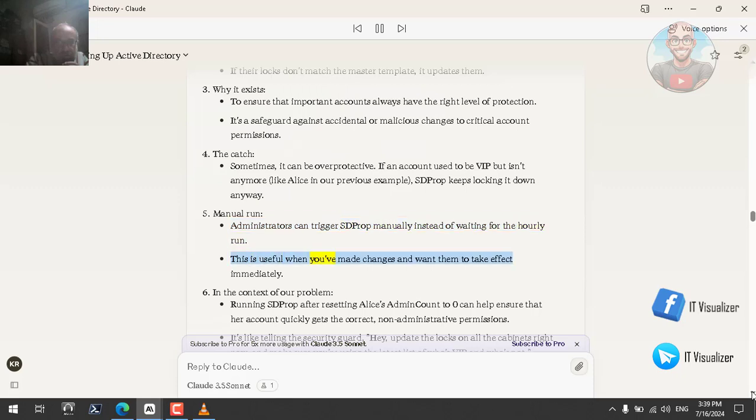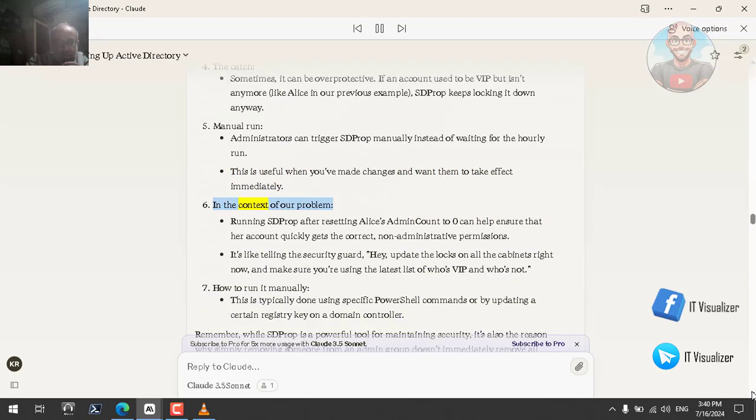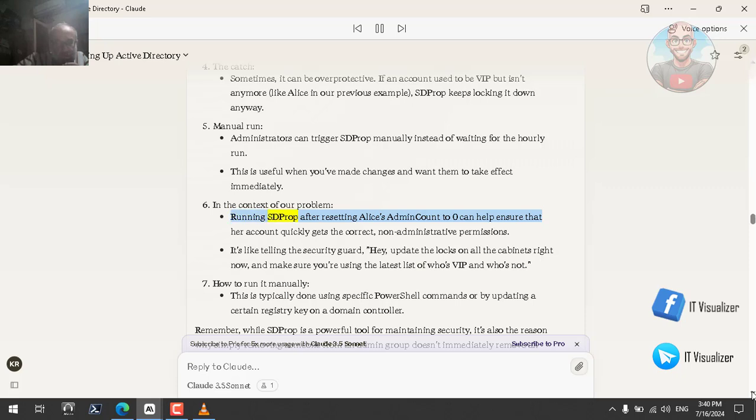This is useful when you've made changes and want them to take effect immediately. In the context of our problem, running SD-Prop after resetting Alice's adminCount to 0 can help ensure that her account quickly gets the correct, non-administrative permissions. It's like telling the security guard, hey, update the locks on all the cabinets right now, and make sure you're using the latest list of who's VIP and who's not.